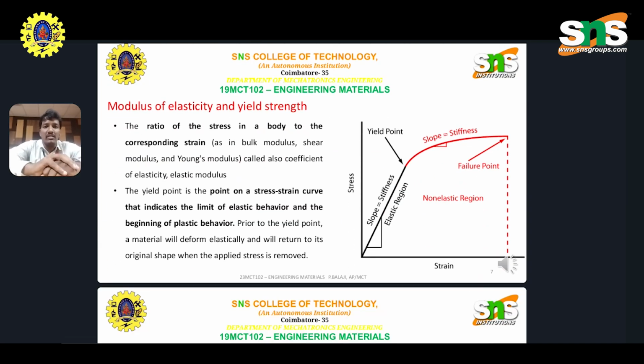The modulus of rigidity is the ratio of the stress applied and the corresponding strain. We can call it the bulk modulus, shear modulus, or Young's modulus. It is a coefficient of elasticity, or coefficient of elastic modulus.